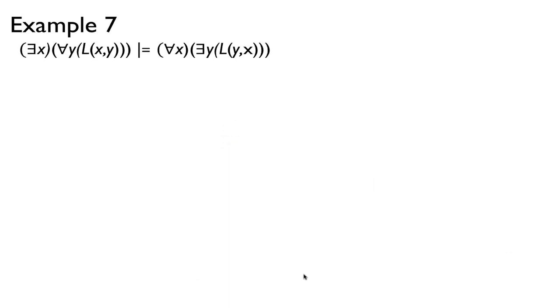Okay, so here's something a little more complicated. We have a series of quantification rules, and remember the order of operations: when you have a bunch of them, we go right to left. So there's an x such that for all y, L of xy implies that for all x, there's a y, L of yx. So we want to prove this. So again, we have the premise and then the negation of the conclusion.